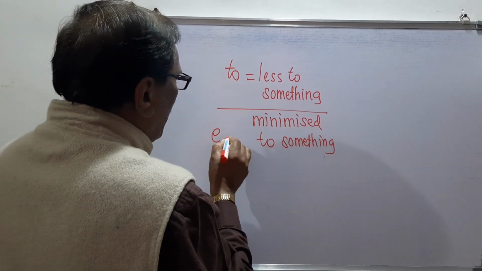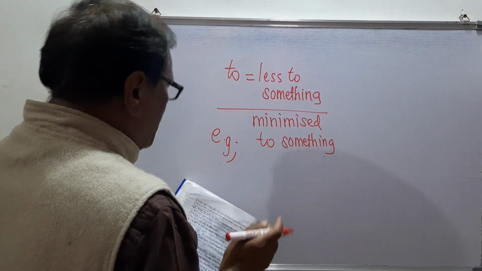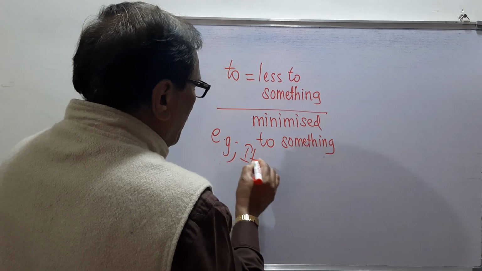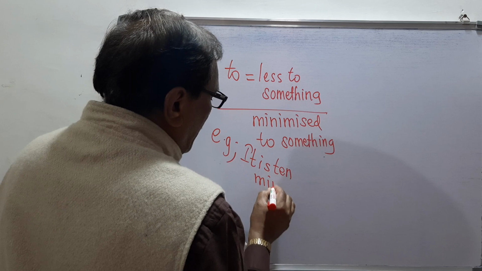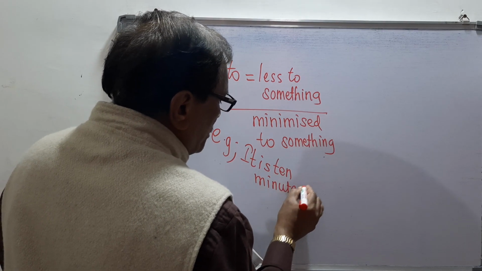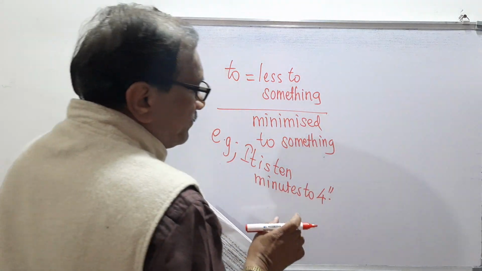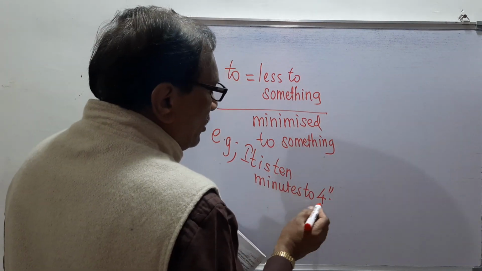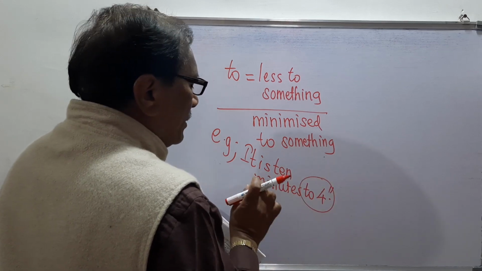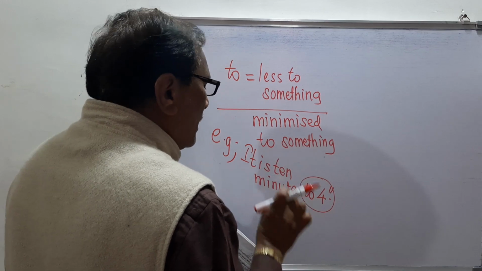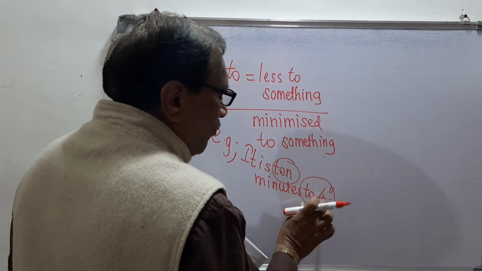For example, it is 10 minutes to 4. It means that now exactly it is not the time of 4 o'clock, but 10 minutes are less to 4.